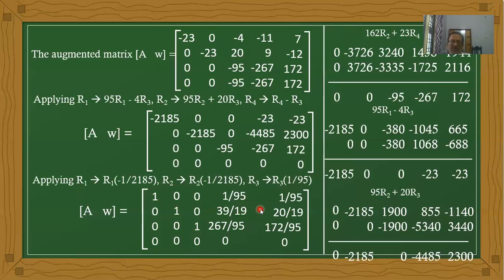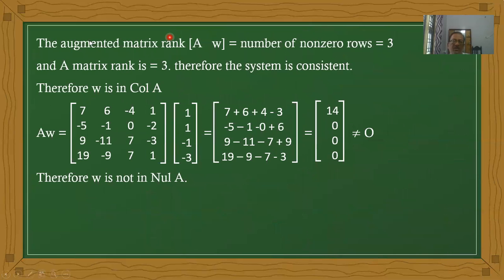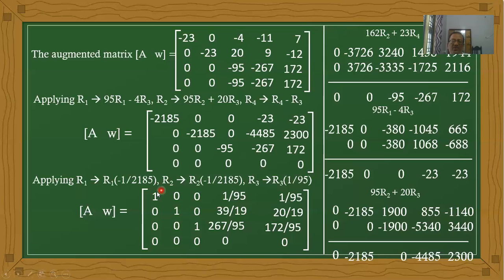Now observe here, the entire fourth row is a zero row. In the augmented matrix, observe the number of non-zero rows. It is a non-zero row, it is a non-zero row, and it is also a non-zero row.